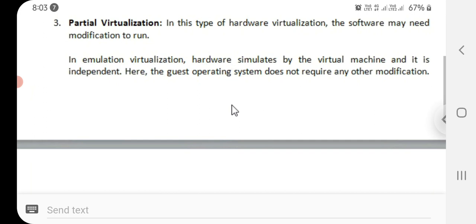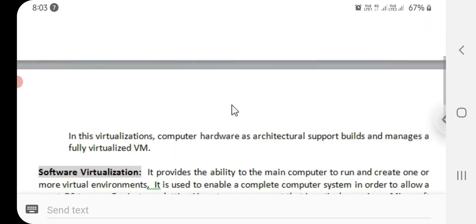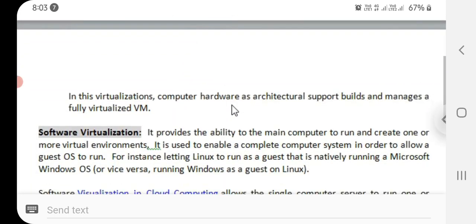In emulation virtualization, hardware is simulated by the virtual machine and it is independent. Here, the guest operating system does not require any other modification. So in this virtualization, computer hardware, as architectural support, builds and manages a fully virtualized VM.